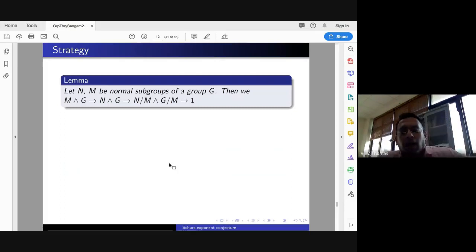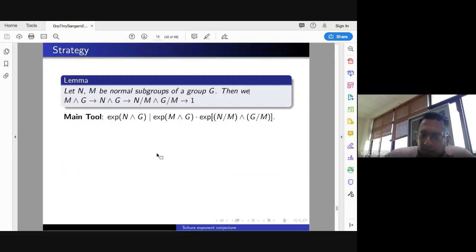Okay, so let me talk about the strategy. Let N and M be normal subgroups of a group G. This was proved by Ellis: if you have normal subgroups N and M of a group G, and M is a subgroup of N, then you have an exact sequence like that.